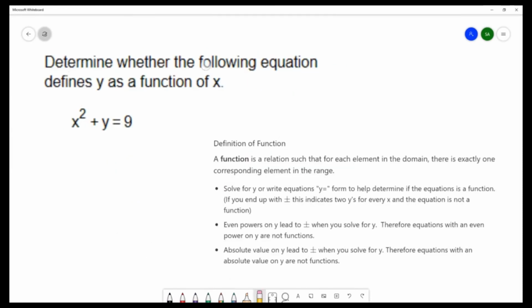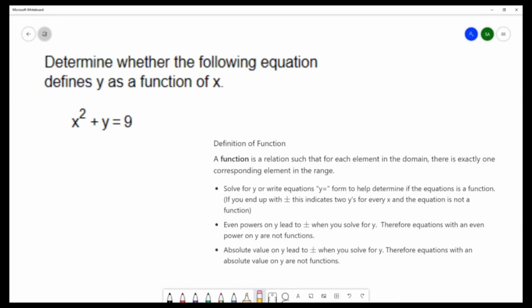Determine whether the following equation defines y as a function of x. We have the equation x squared plus y equals 9. So this question is asking if this equation defines y as a function of x.